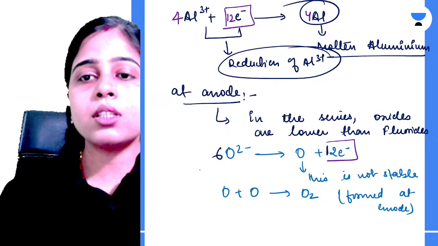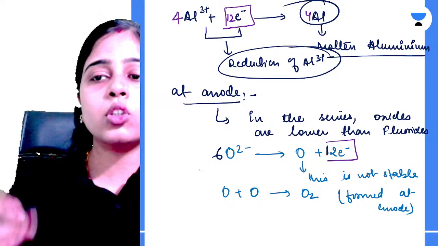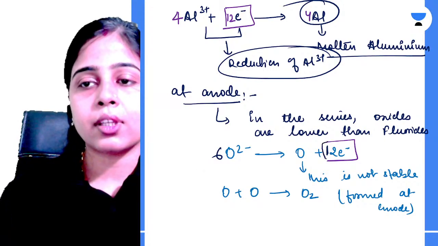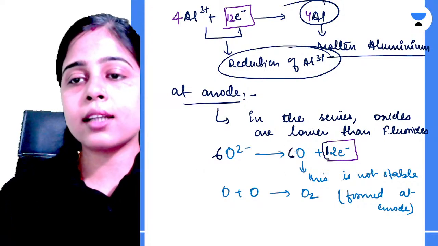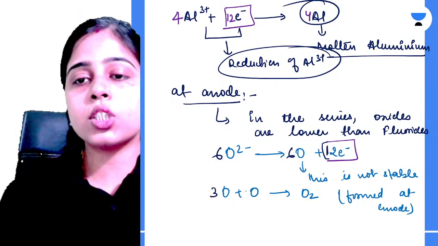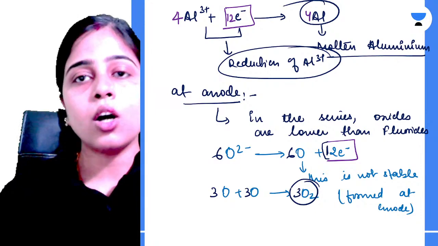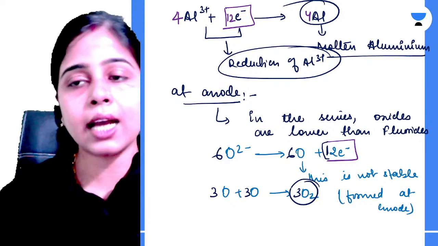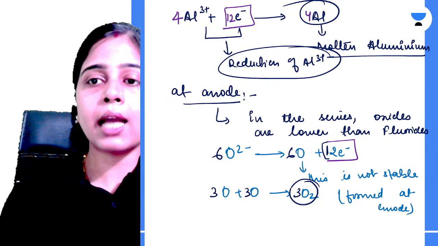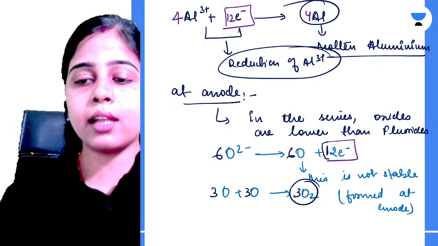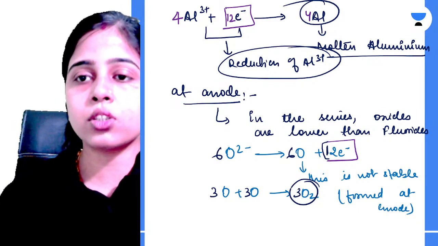6, because 6 oxygen ions can lose 12 electrons, and these 6 oxygen atoms will be formed. So 3 oxygen and 3 oxygen will combine together to give 3 moles of oxygen gas, which is formed at anode. This way you can balance the reaction or balance the number of electrons lost or gained.